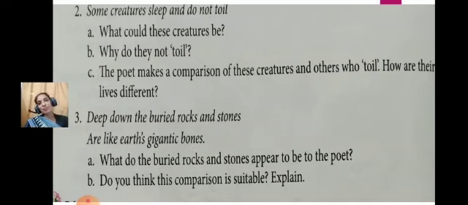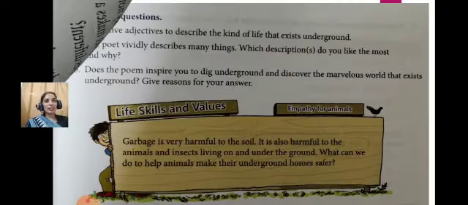Earth's gigantic bones, as there are bones in our body, so underground there are different types of things which are called gigantic bones. Yes, the comparison is suitable because rocks and stones are part of the earth's core, just as bones are part of the human body. Children, got the comparison? This is a similar comparison. Okay, let's see what's in the next slide.